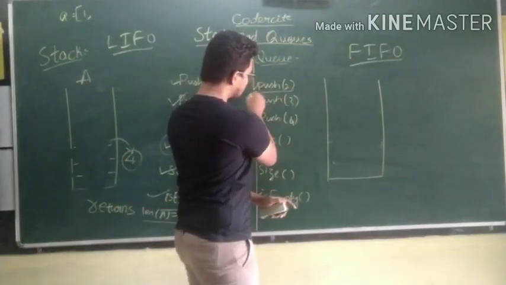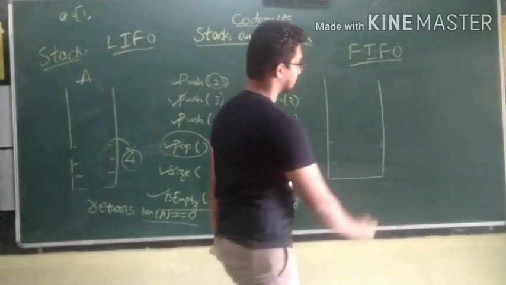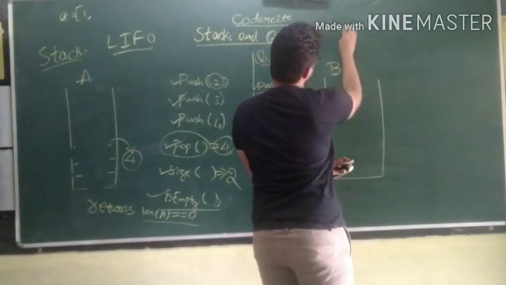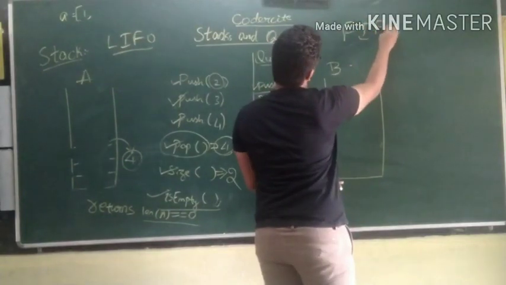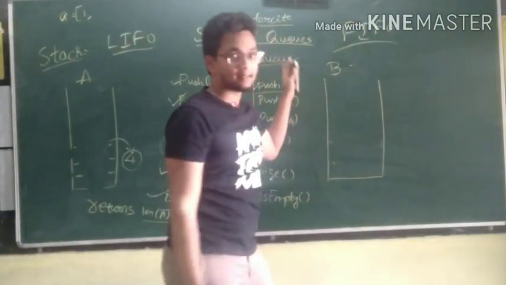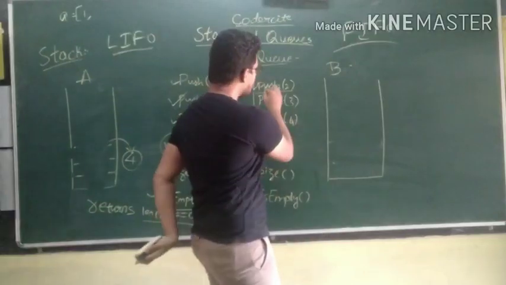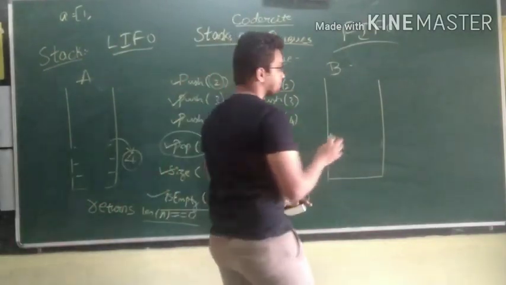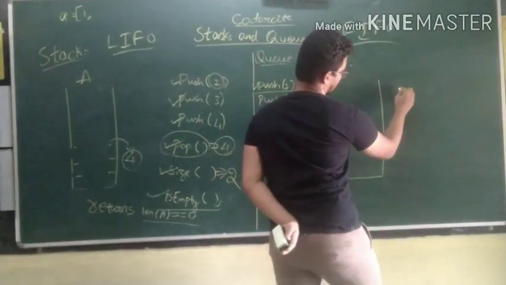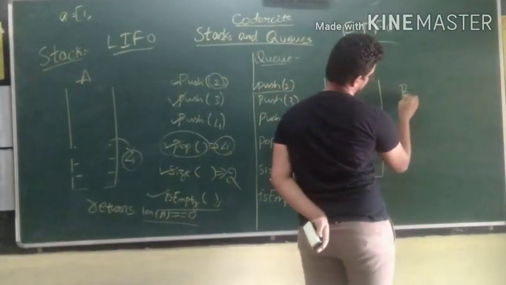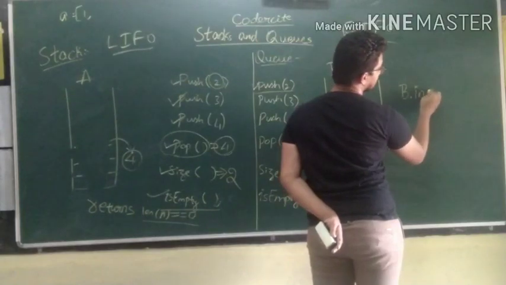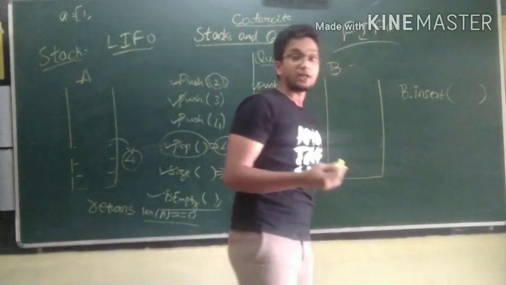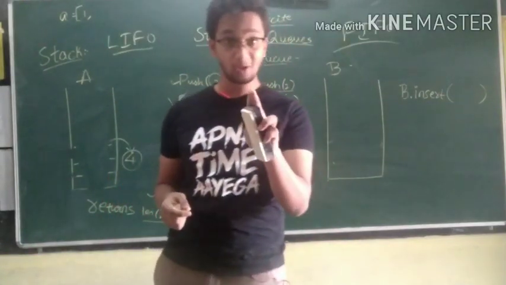Okay, push 2. Let me take this queue name as B, and when you perform push 2 operation on the queue, that is B, it's nothing but B dot insert. I already told you, insert takes 2 positional arguments.